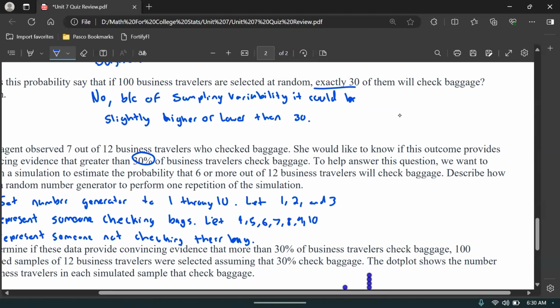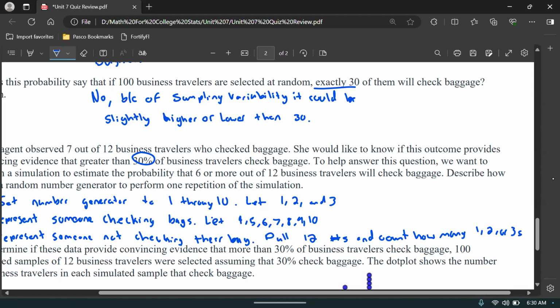And then pull 12 numbers and count how many 1, 2, or 3s. All right. So yeah, I would pull 12 numbers and see how many of them were a 1, 2, or